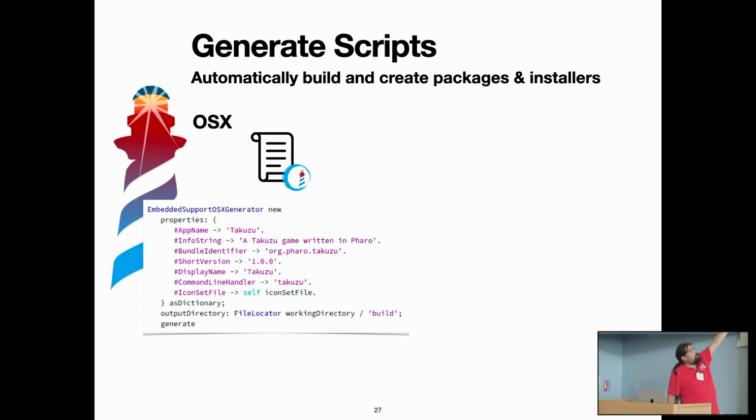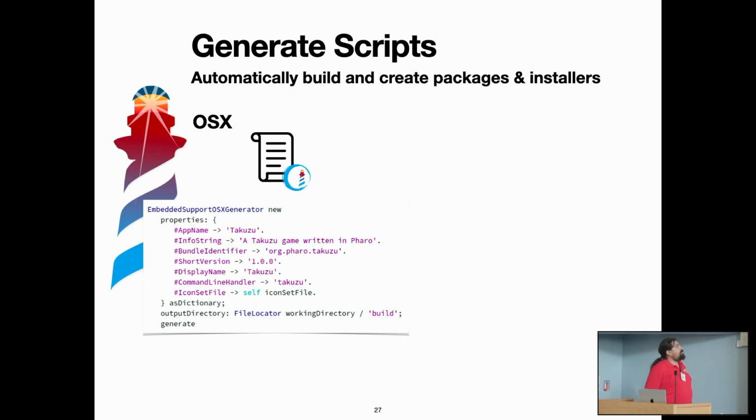We start configuring the generator with properties that are specific for the application, but also specific for the system. For example, we are giving a bundle name, we are giving the version, we are giving the file that has the icon set. In OS X, when we build an application, we have to provide different icons for different resolutions, so that's an icon set.